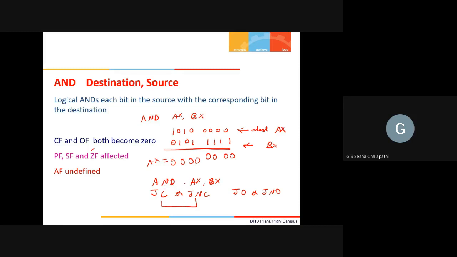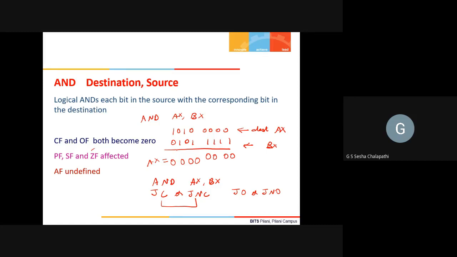So you can have anything related to the sign flag, zero flag, or parity flag. However, as we know, the parity flag only has an effect on the least significant byte, the least significant 8 bits.